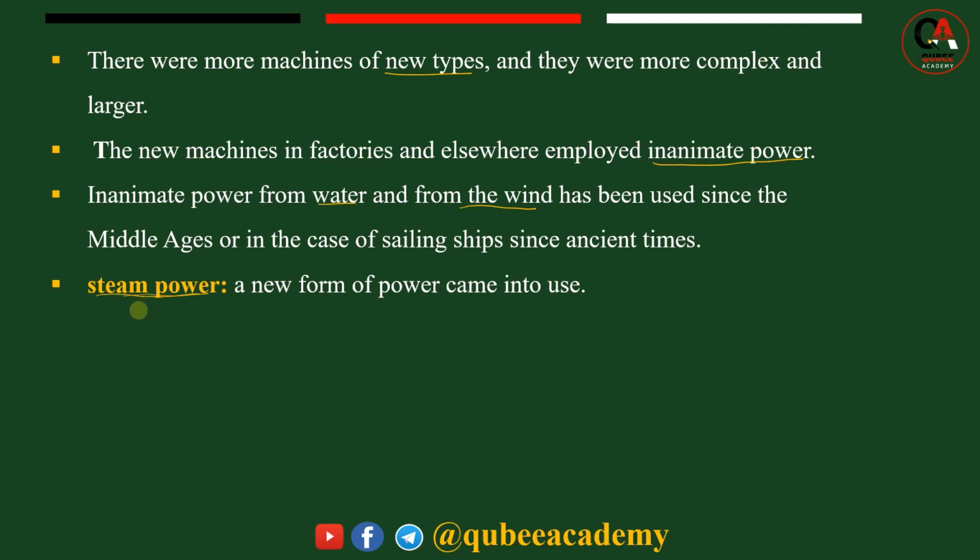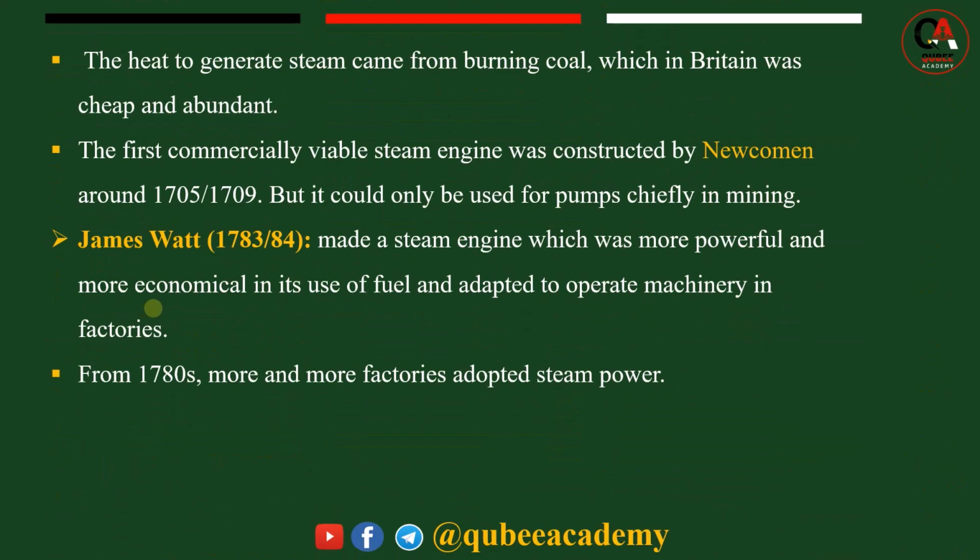Steam power, turning heat into motion, plays a major role in driving machinery. The heat to generate steam came from burning coal, which in Britain was cheap and abundant.